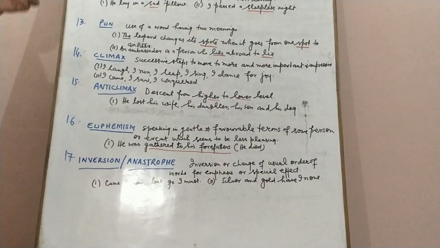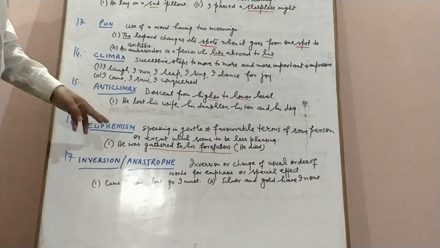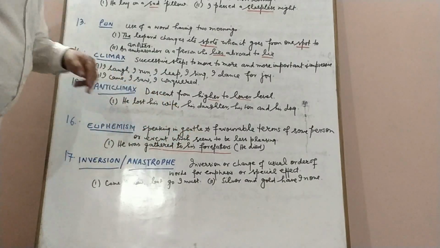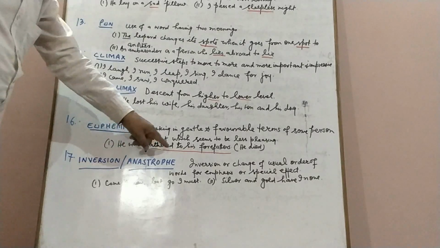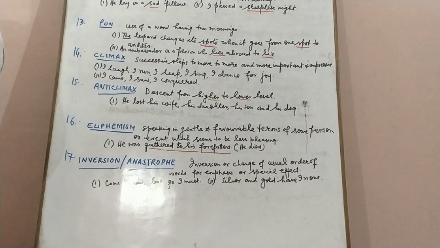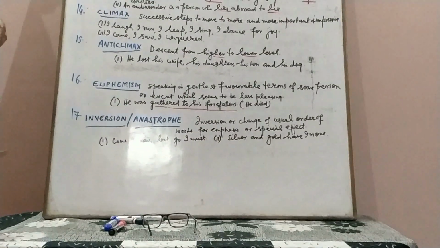The next one is euphemism. Euphemism is speaking in gentle terms of some event which seems to be less pleasing, which is not a good event. For example, when a person dies, we say he breathed his last. We don't say he died. Or we can say he was gathered to his forefathers. So instead of saying he died, we say he was gathered to his forefathers. So this is an example of euphemism.